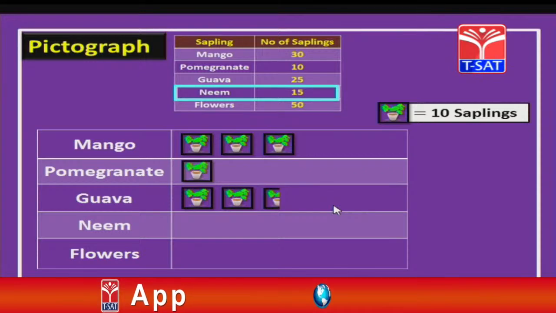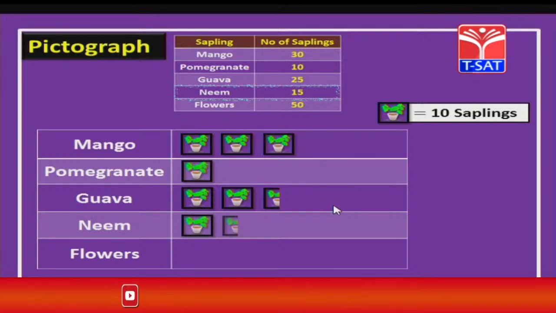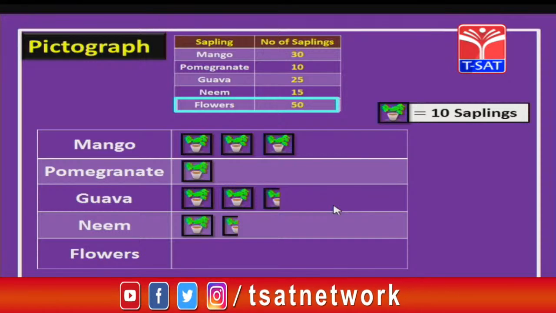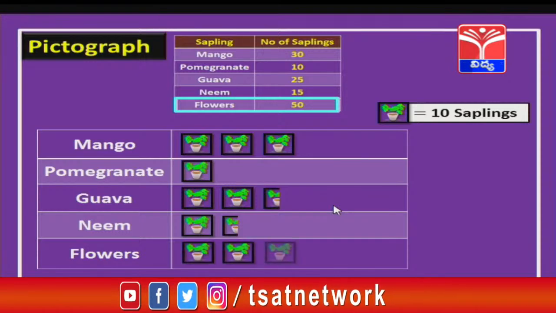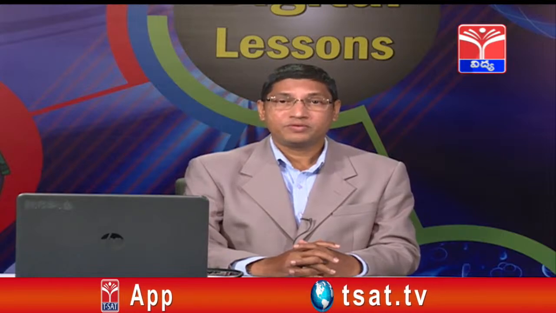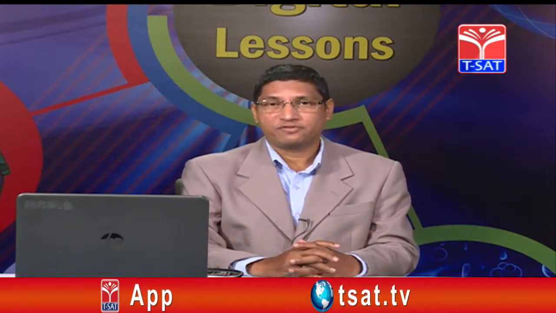Now, let us move on to neem. We have 15 saplings. Then how many pictures do we have to draw, children? Yes, 1 and another one half. Now, moving on to flowers, we have 50 saplings of flowers. How many do we have to draw, children? Yes, we are going to draw 5. So, this is how we draw a pictograph, children. I hope you have understood how to draw a pictograph. Okay, children, wasn't that easy?